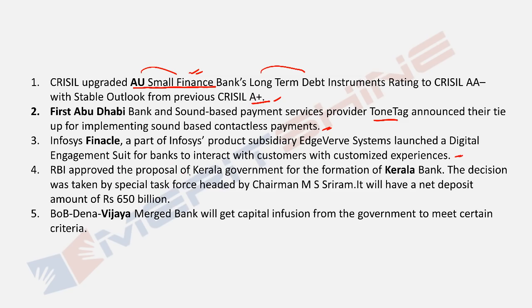RBI approved a proposal of the Kerala government to form Kerala Bank. The decision was taken by a special task force headed by M.S. Sriram. It will have a net deposit of 650 billion rupees. Huge. It'll be a big bank. BOB, Dena and Vijaya merged bank will get capital infusion from the government to meet certain criteria. You saw their rating was immediately downgraded. You remember the moment this news came, I think BOB got a bad rating, but now with the capital infusion from government to meet all the criteria, it will again be restored. Try these.